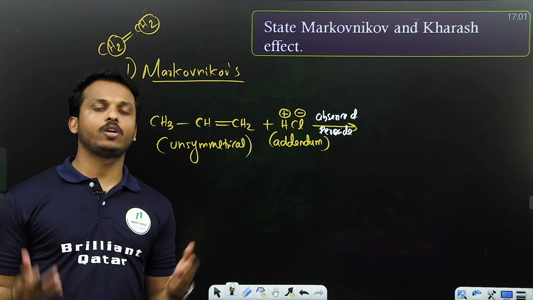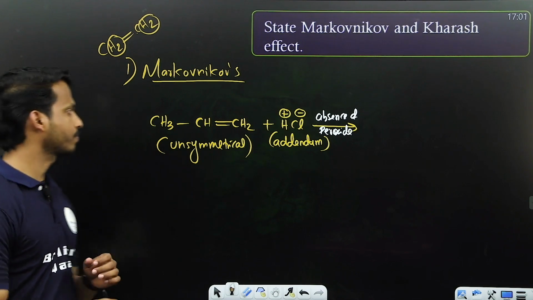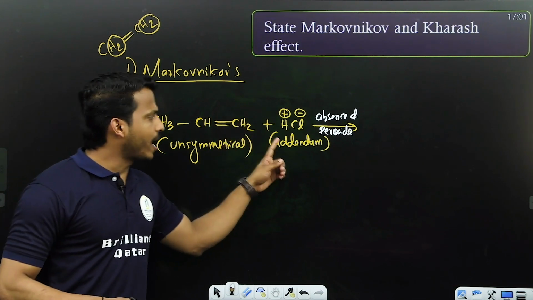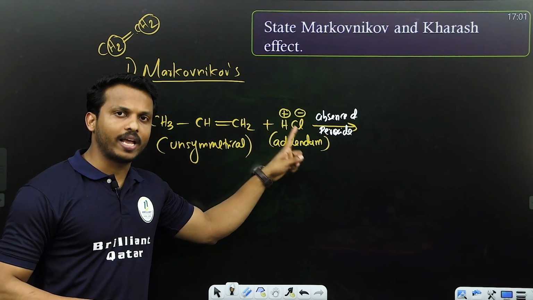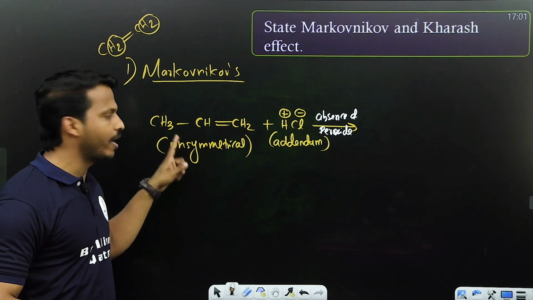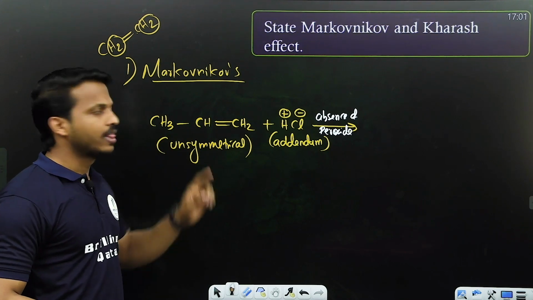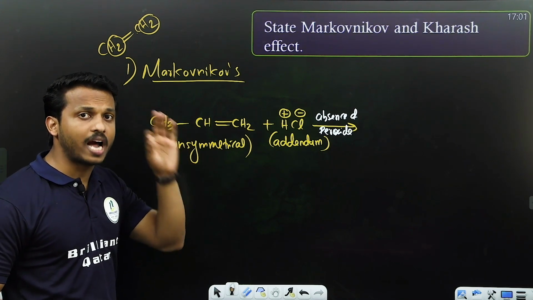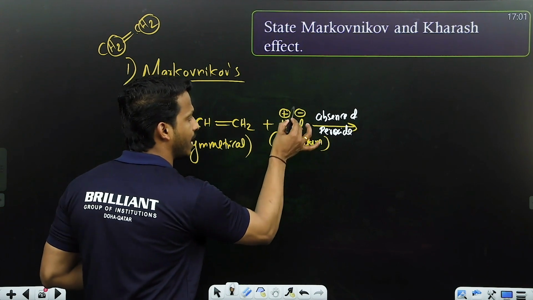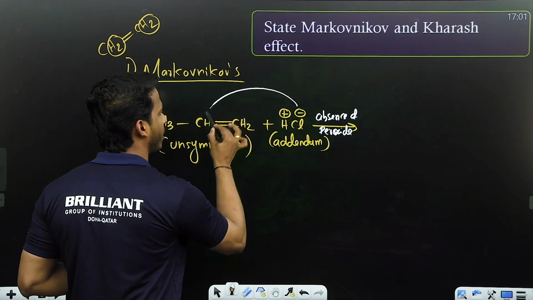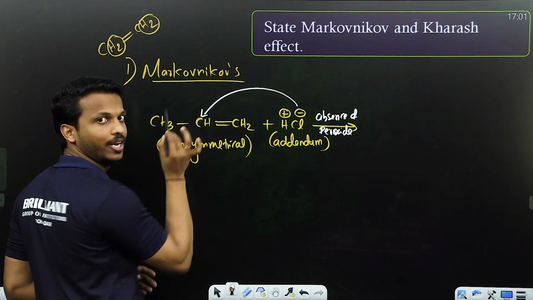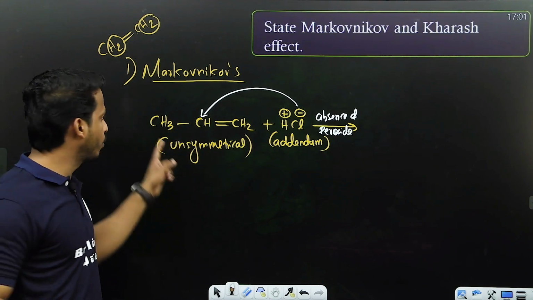Now let me state what Markovnikov's rule is. When an addendum containing a positive and negative part adds to an unsymmetrical alkene or alkyne, the negative part of the addendum, Cl minus, goes to the carbon with fewer hydrogens. You don't need to bother about the saturated carbon.